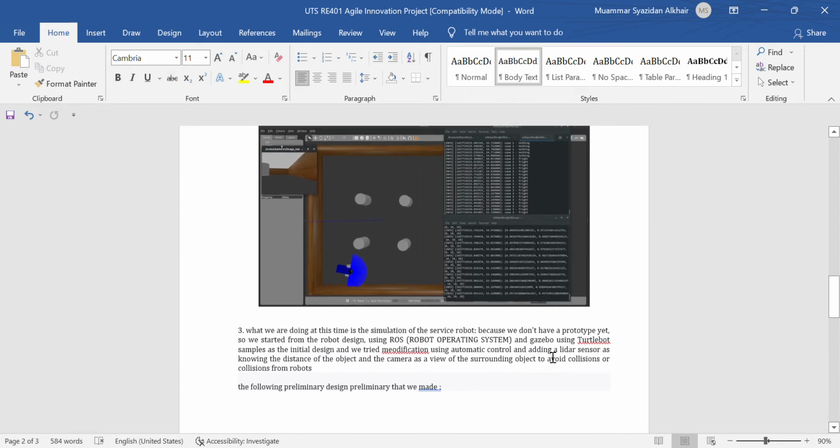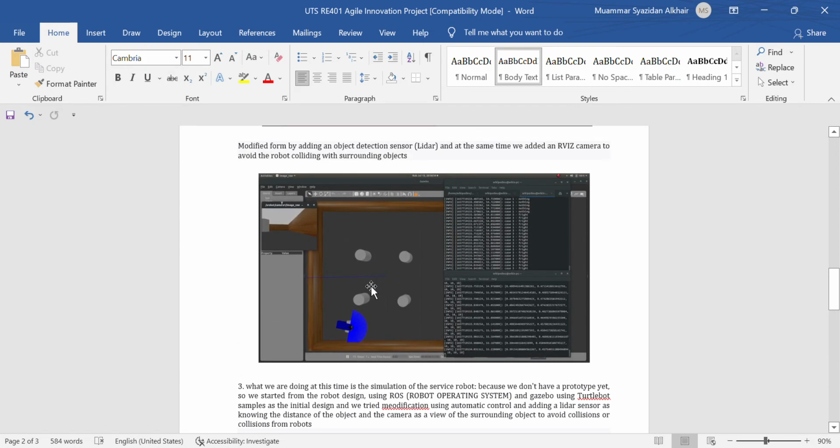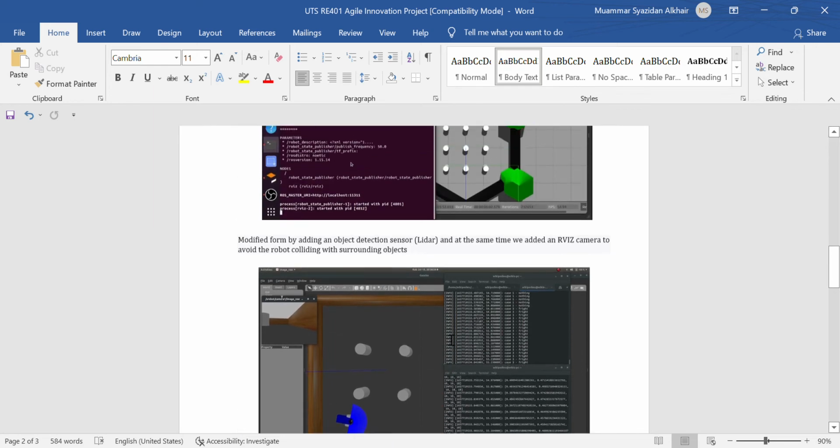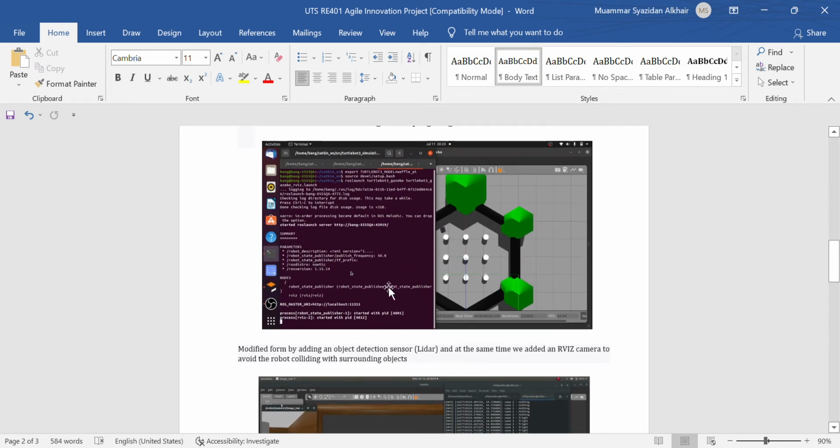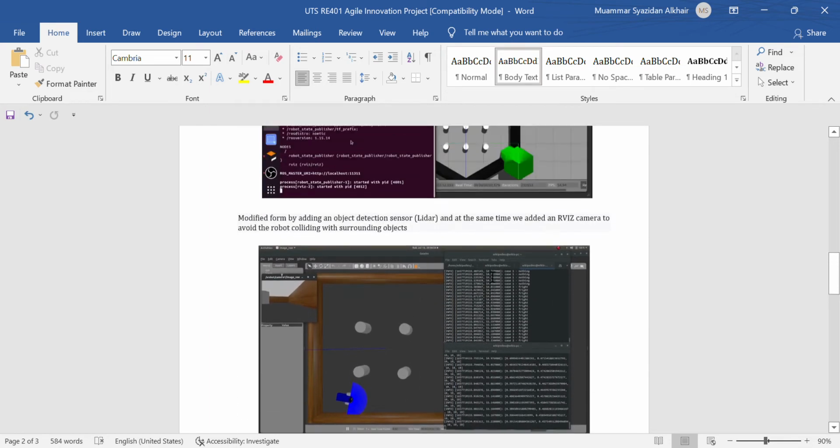Okay, this is the final design, and we added the RViz camera to the object this time. This is the final design and simulation.